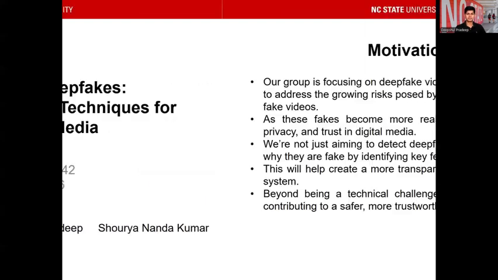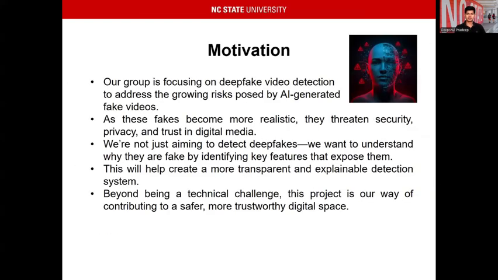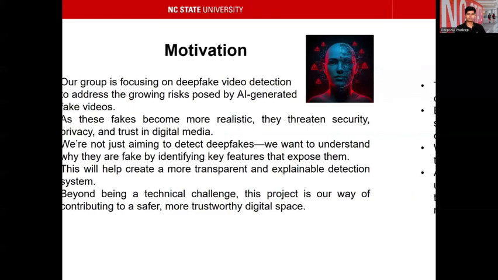Synthetic media. So our group is focusing on deepfake video detection to address the growing risk posed by AI-generated fake videos. I'm sure all of us have come across one or the other deepfake video in the last week. So it's pretty prevalent, and it's high time that we detect these videos and ensure that we have a safer and more trustworthy digital space.